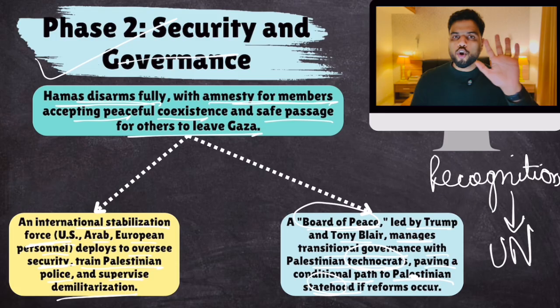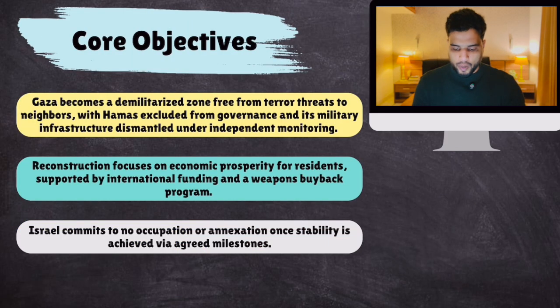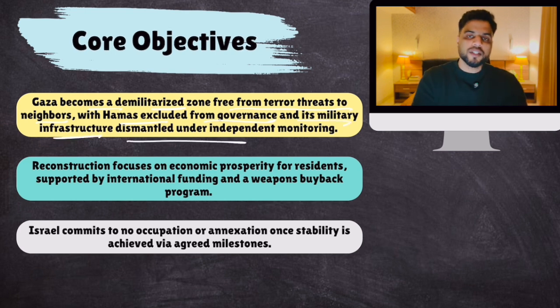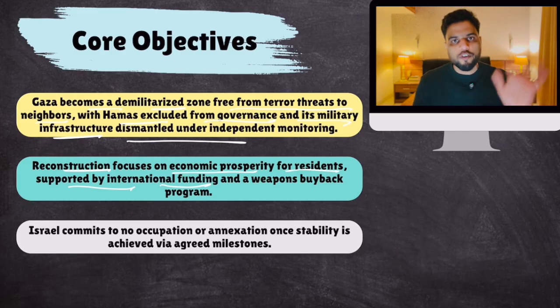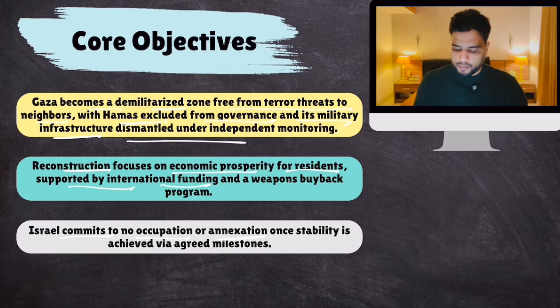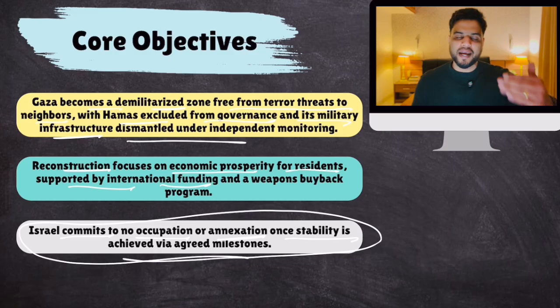Clear? Now, what are the core objectives of this 20-point plan? Number 1, Gaza becomes a demilitarized zone free from terror threats to neighbors, with Hamas excluded from governance. No Hamas member would be in governance. And its military infrastructure dismantled, because Israel has always said that Hamas uses its military infrastructure to attack Israel. So disarm Hamas. Reconstruction focuses on economic prosperity for residents supported by international funding. Then international security people would be there, an international board of peace would be there. Israel commits to no occupation. Israel will not occupy or annex Gaza once stability is achieved via agreed milestones. So there are milestones. You will release these many people, one milestone, and so on and so forth. These are the core objectives.